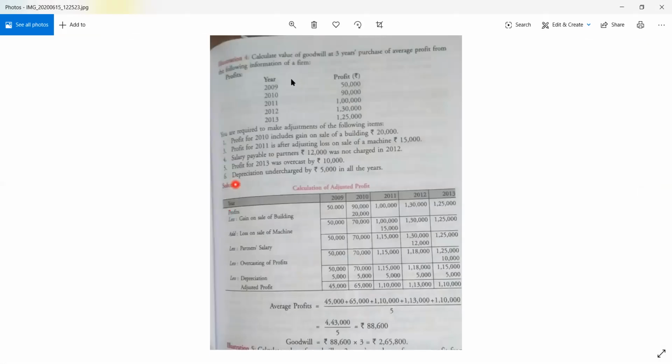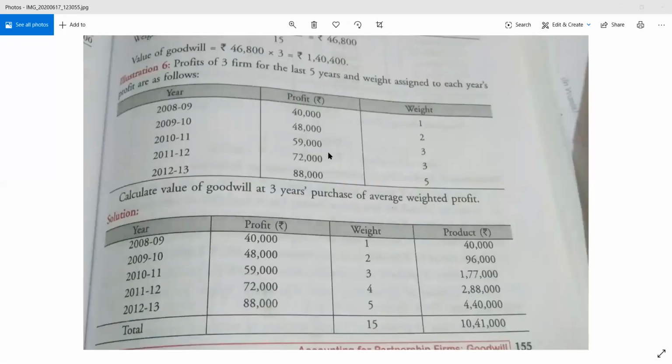Is it clear, all of you? So we have seen question number 6. And we have seen that the profit for the year is given and the weight is also given, right? Now there is a particular mistake in the particular question. So please make that editing and clear it.